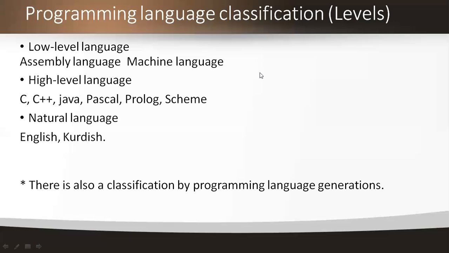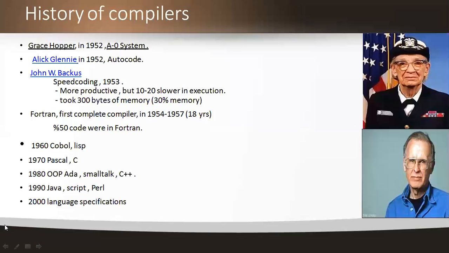And there is also a classification by programming language generations, and these are the three levels of programming languages. One is low level, high level, and natural level. The assembly level and the machine level come under low level languages.